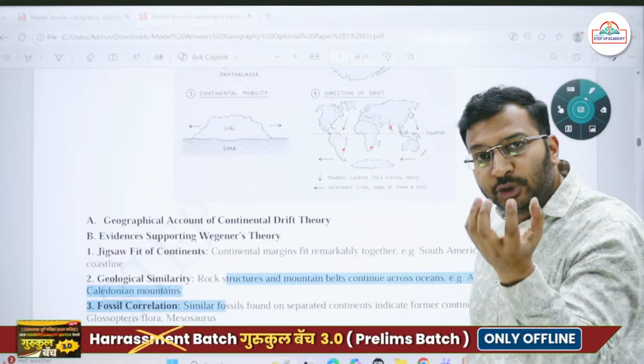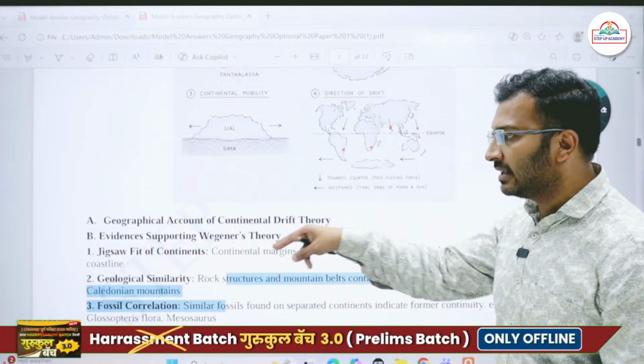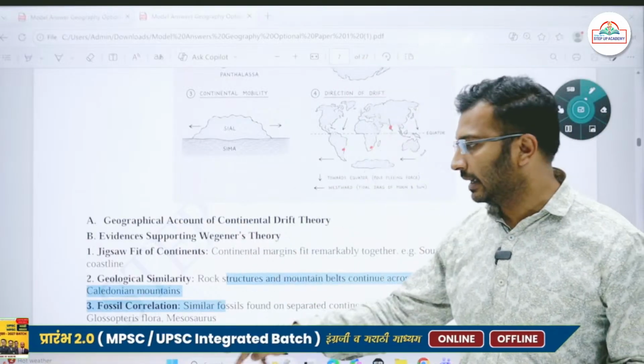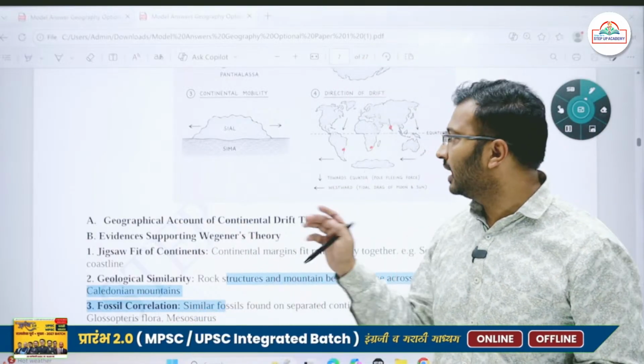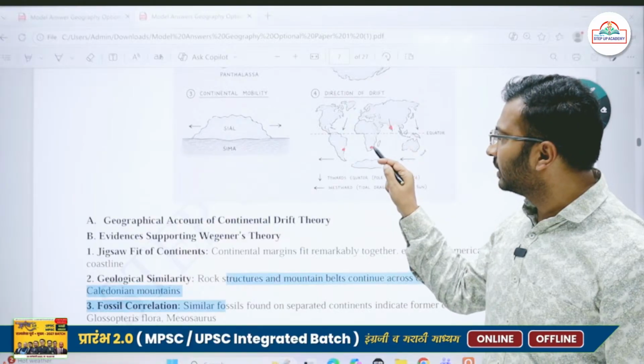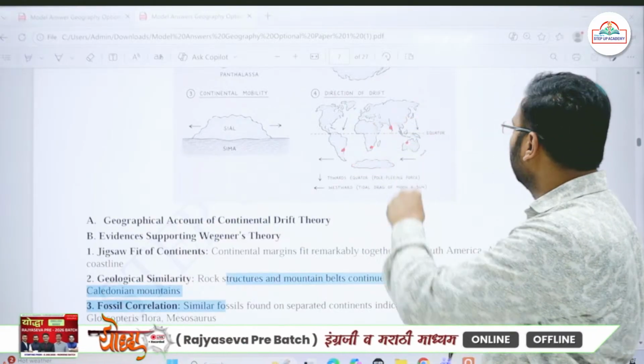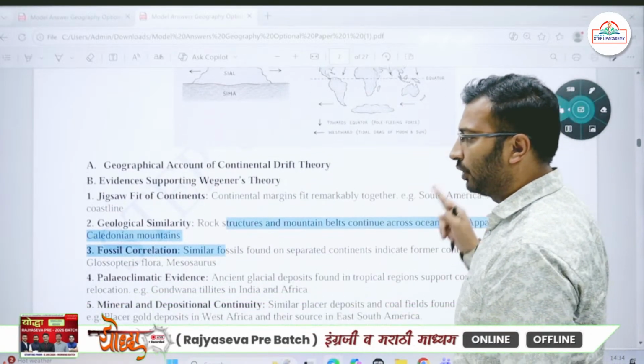So Wegener utilized this information as his evidence, and he said that the paleoclimate, that is the ancient climate, was more or less the same, because we find glacial tillite deposits in all these areas, as a result of which all these continental land masses were joined together.